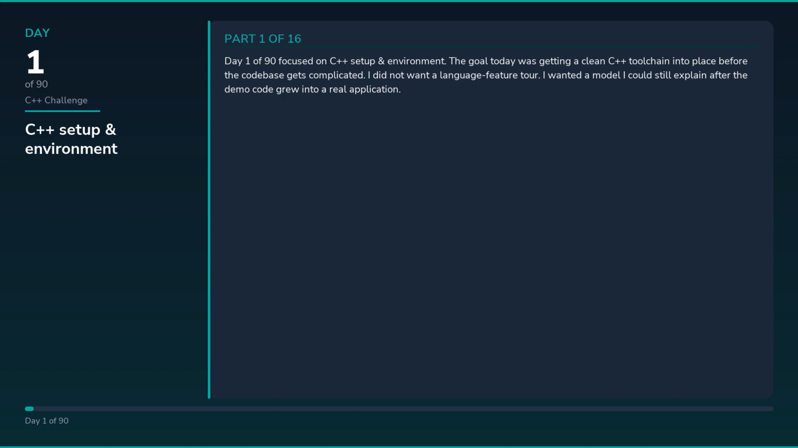Day 1 of 90 focused on C++ setup and environment. The goal today was getting a clean C++ toolchain into place before the codebase gets complicated. I did not want a language feature tour. I wanted a model I could still explain after the demo code grew into a real application.